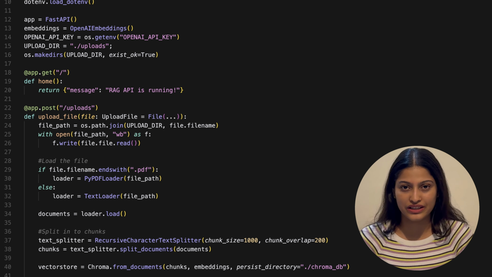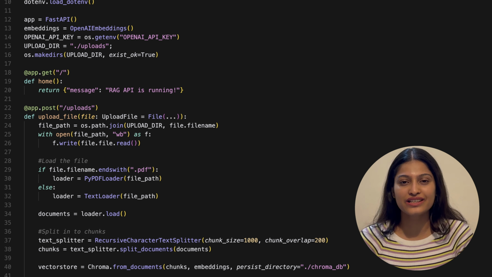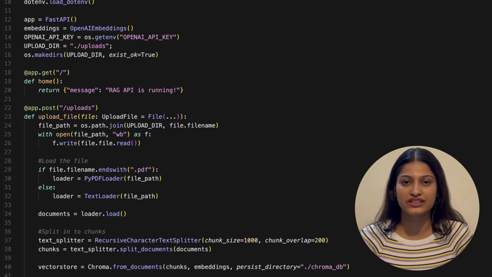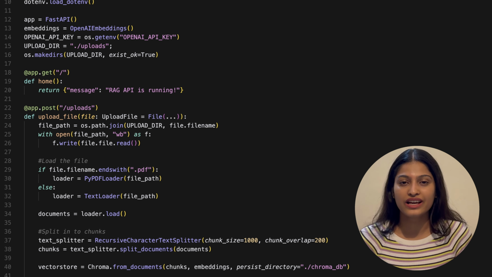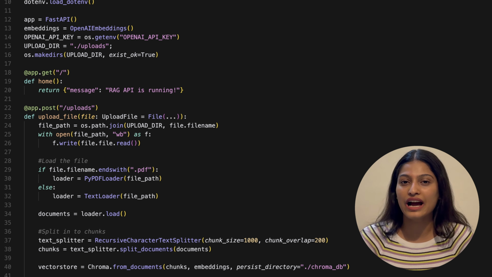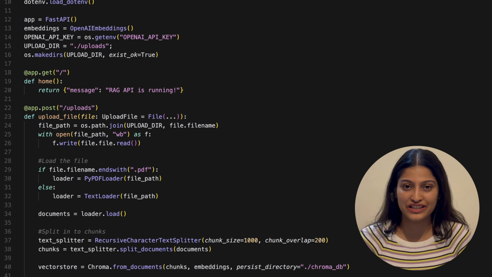Then we create embeddings. What are embeddings? They are numerical representations of text that capture meaning in hundreds of dimensions. Words or phrases with similar meanings will have similar embedding vectors, even if they use different terminology. This is why embeddings are so powerful. They understand semantic relationships beyond simple keyword matching.